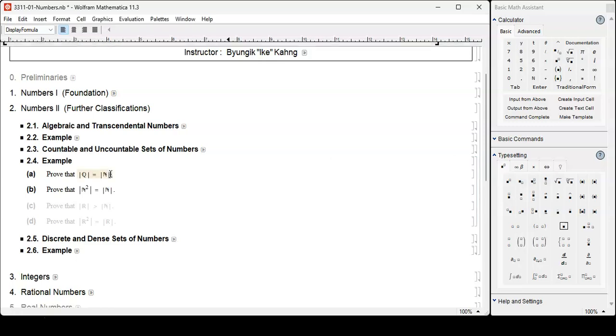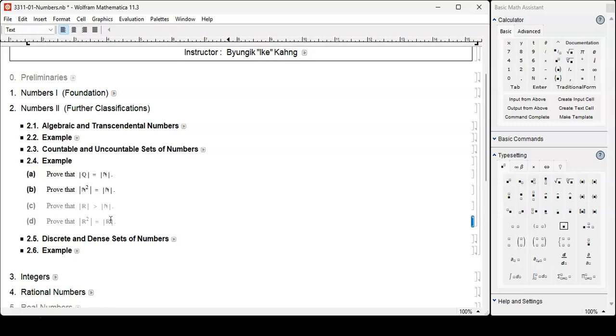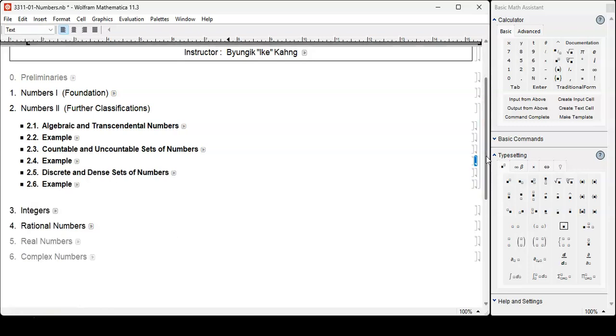Q and N have the same cardinality, so Q is countable. N squared is countable and those kind of things. R is uncountable. Yeah, this one, I think you went through this already in this introduction to proof course. How about this one here? R squared and R. Is there a one-to-one correspondence? Did you already go through this in introduction to proof class? Or is it something you're going to do in analysis? Well, either way, it's not going to be for us.